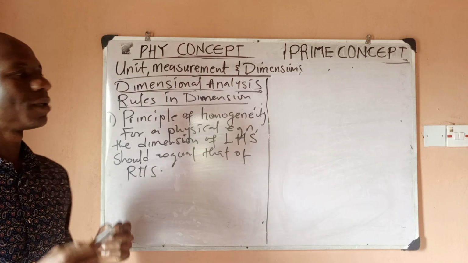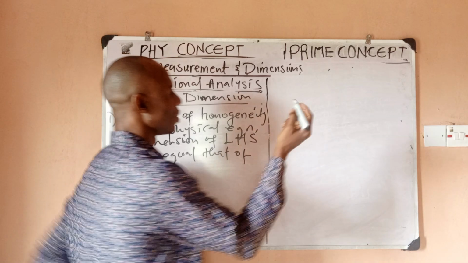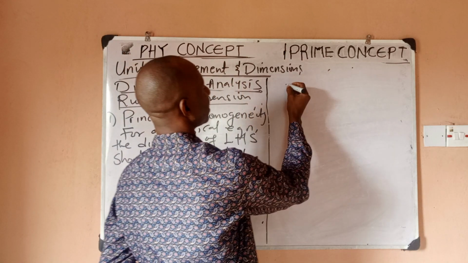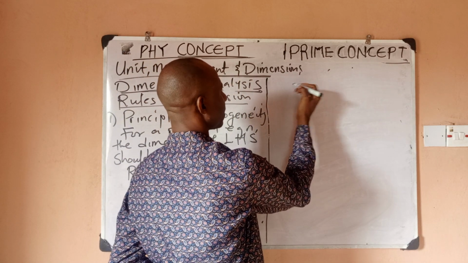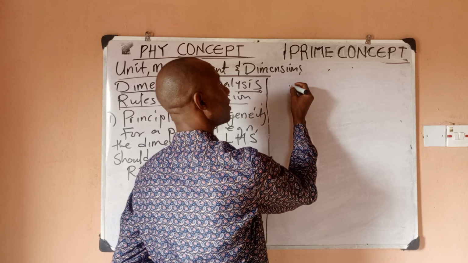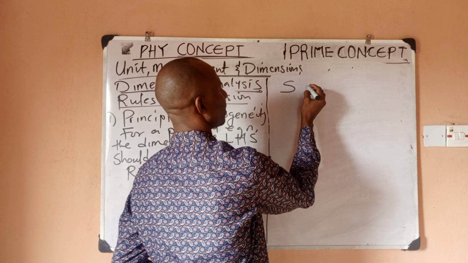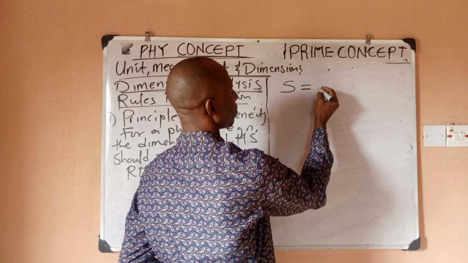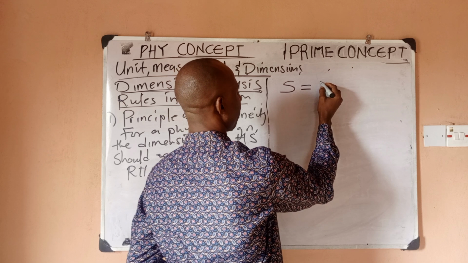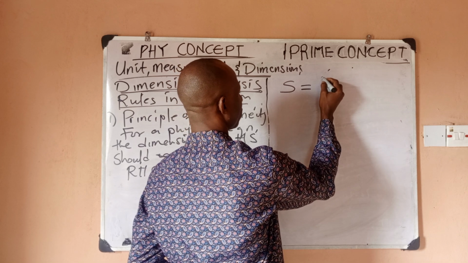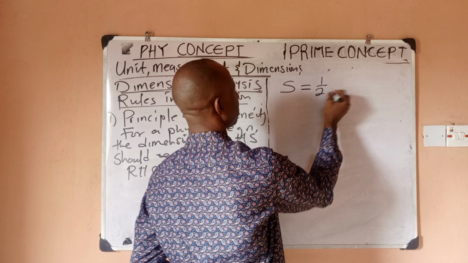So let me give you a simple example. Let's say they told you that S is equal to half AT squared.